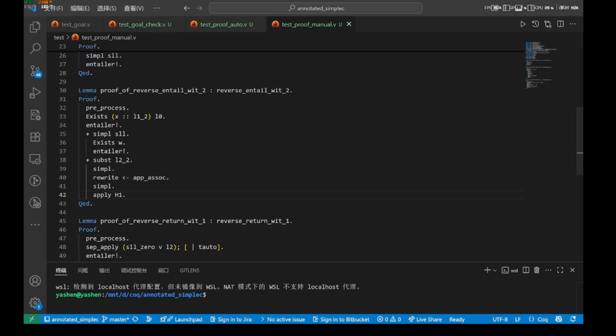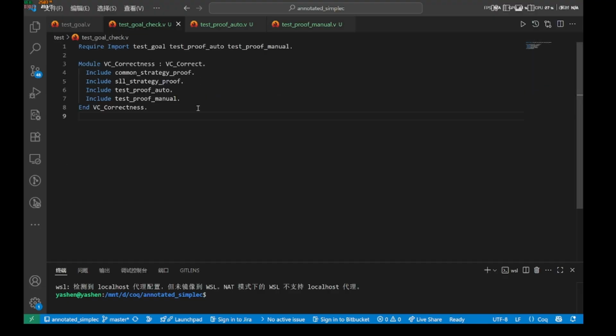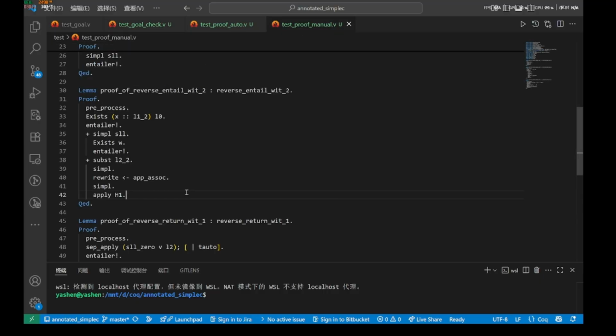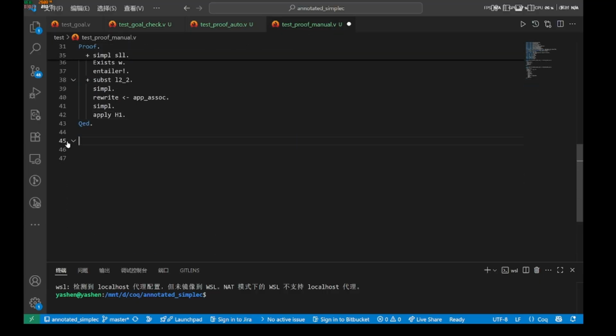Finally, the Goal check file is used to verify every Goal has a corresponding proof. As you can see, if we delete a proof from the manual file, the Goal check make will report an error.